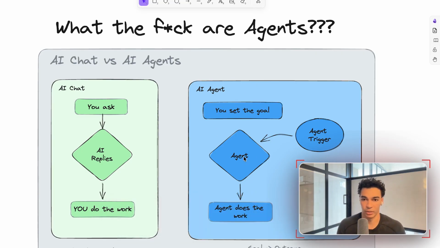So you obviously have set your goal. That agent is going to receive the email from your client directly. It already has the context of the full thread. It might do some research about who that client is, what your previous relationship is with them, what type of projects they're working on, and then it's going to write that email. And not only is it going to write that email, it's actually going to do the work by sending that reply for you.